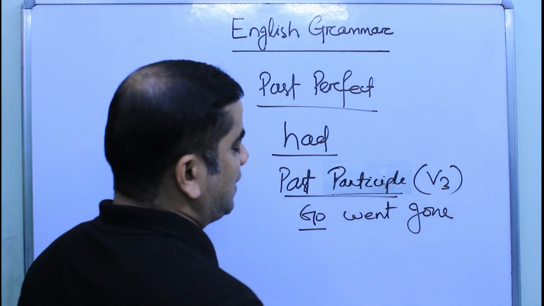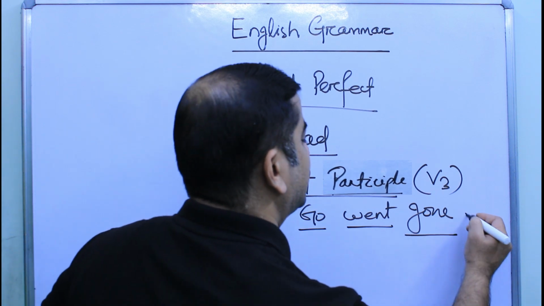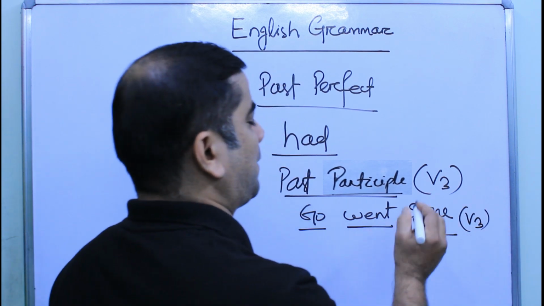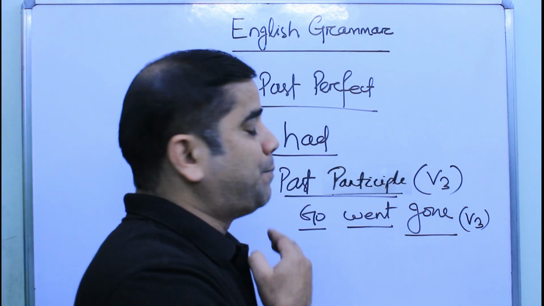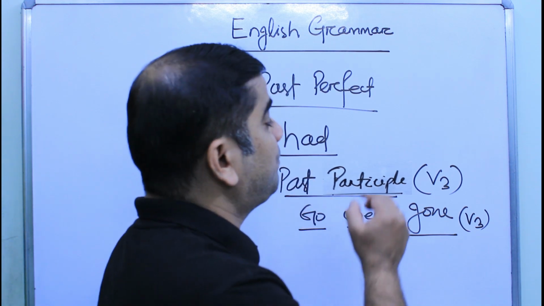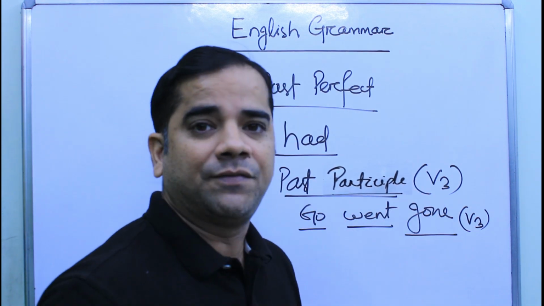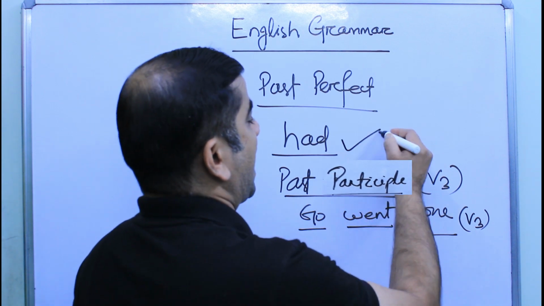See, go is V1, went, simple past tense, is V2 and gone is the V3 or past participle form of go. So, in case of past perfect tense, we are going to use the verb form 3, that is past participle form, and the only helping verb that is to be used is had.